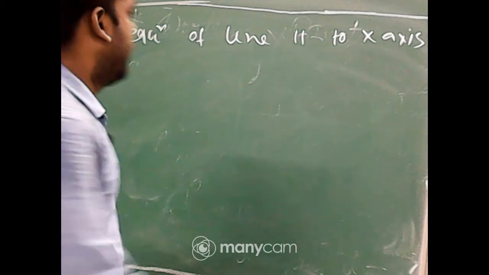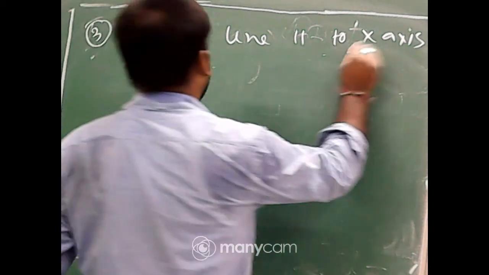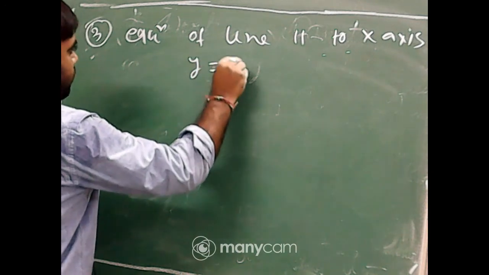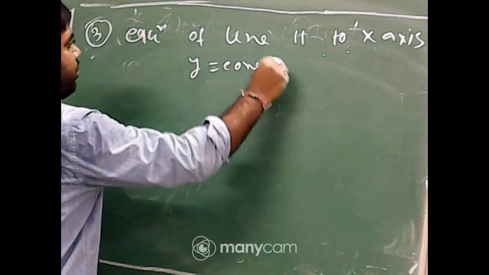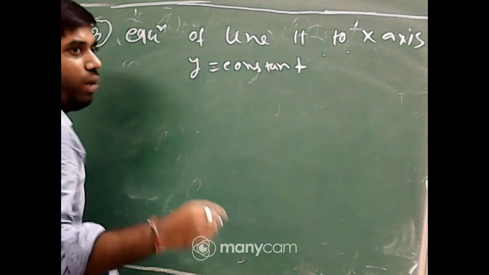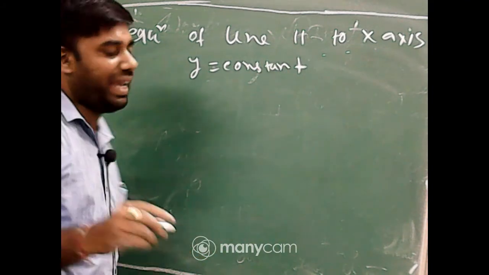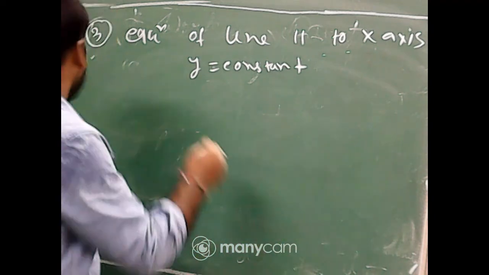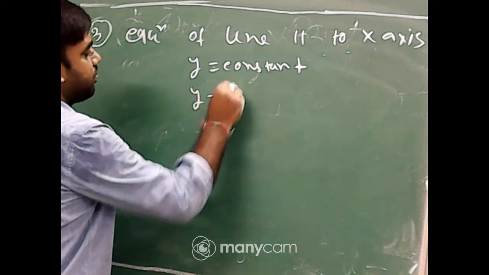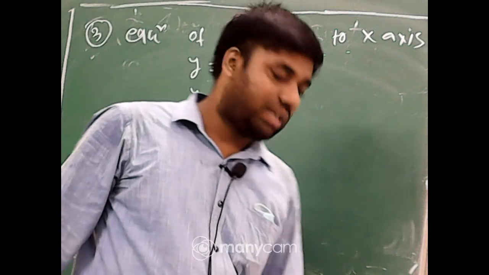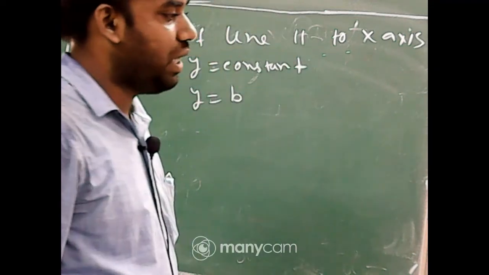The equation of a line parallel to x-axis is y equal to constant, that is y equal to b. Y equal to b, or y equal to constant, is the right answer.